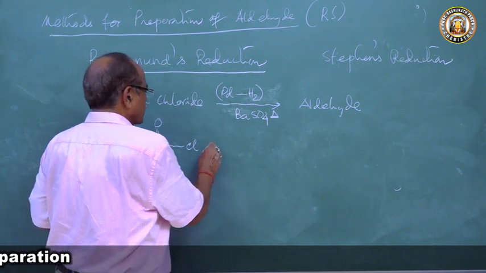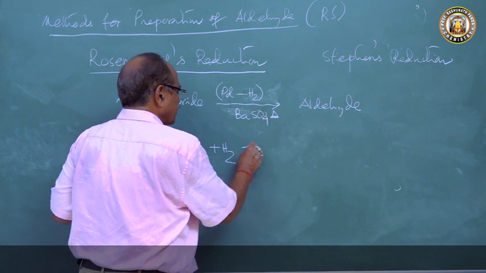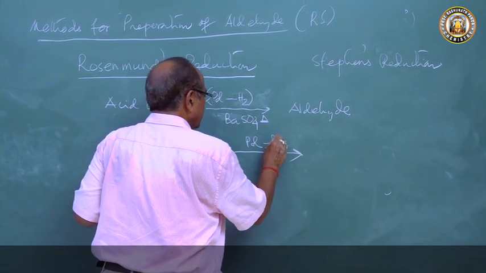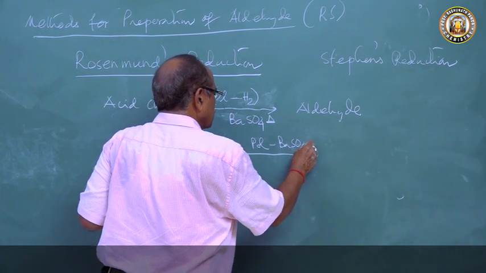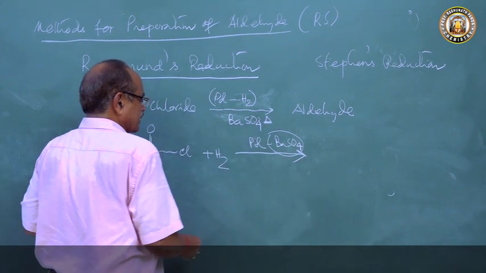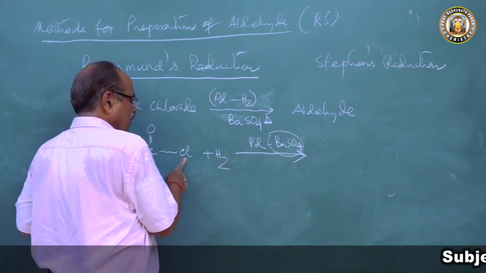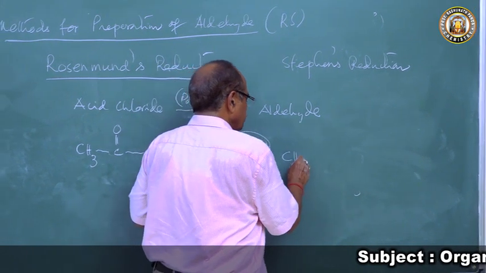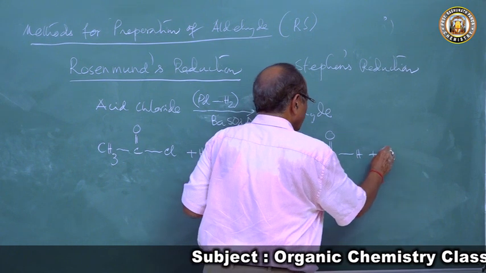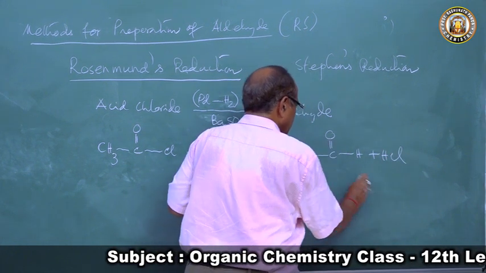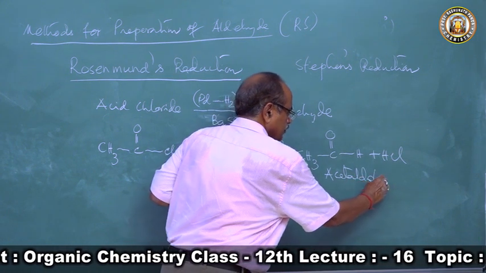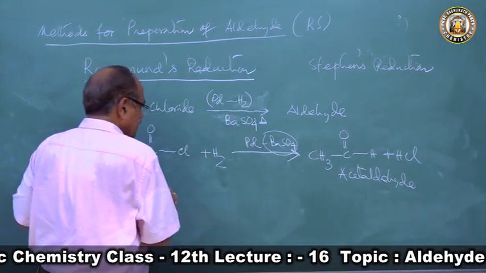So we take hydrogen in the presence of palladium supported by barium sulfate. This barium sulfate stops the reaction there. So the one chlorine will go and this will form acetaldehyde, CH3CHO plus HCl. We get acetaldehyde here from acetyl chloride.